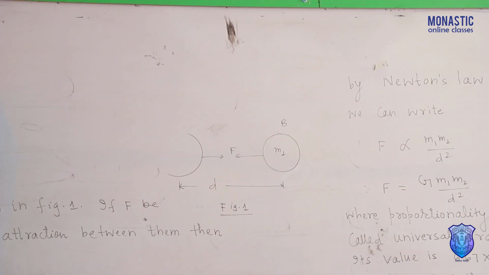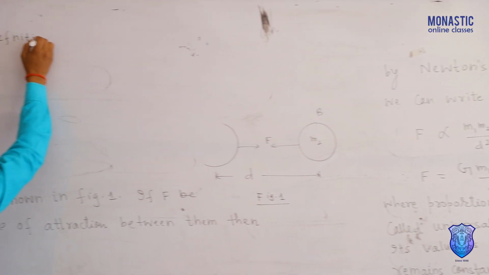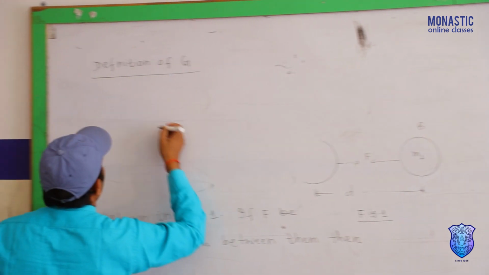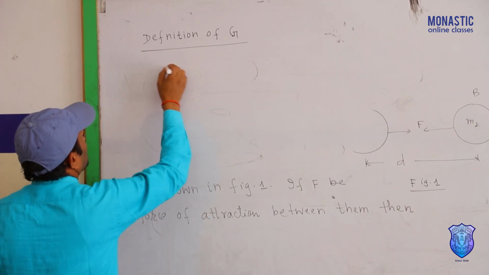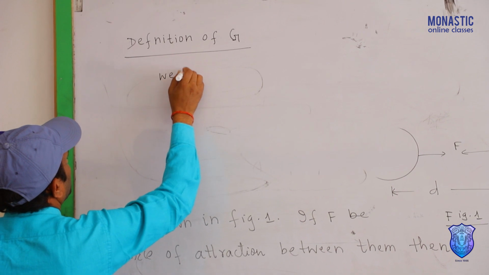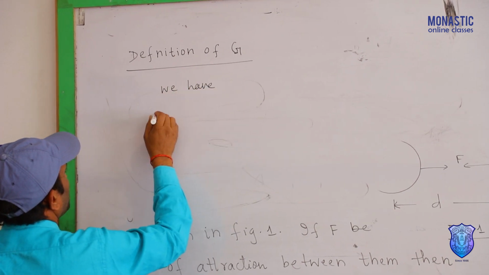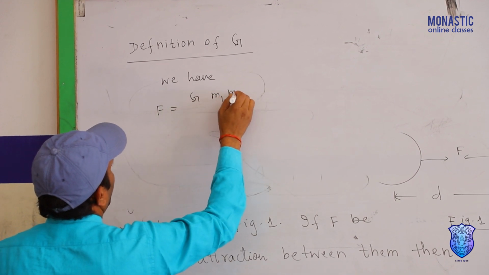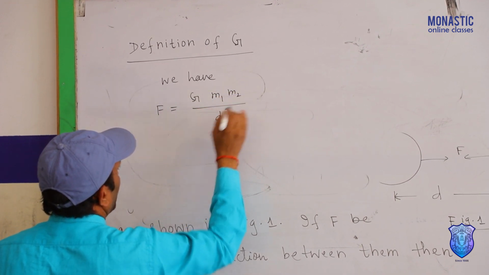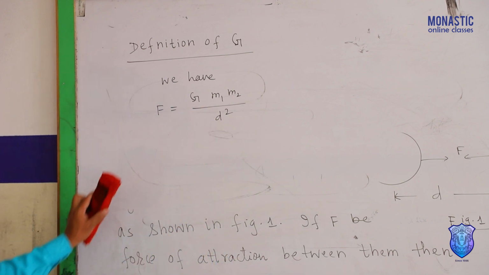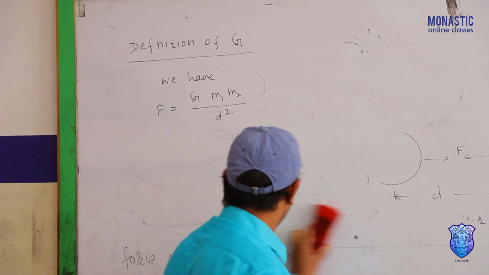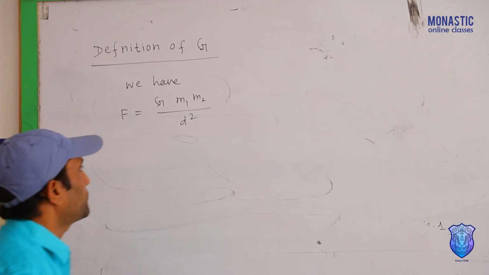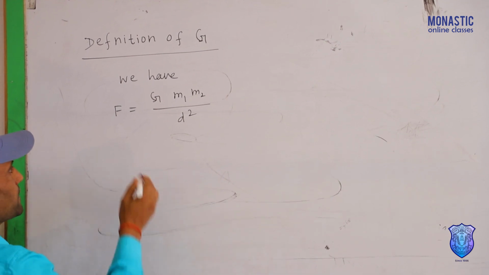Definition of G. We have F equal to G m1 m2 by d square. Here m1 and m2 are the masses of two bodies and d is the distance between them. According to Newton's law of gravitation, F equal to G m1 m2 by d square, already discussed.